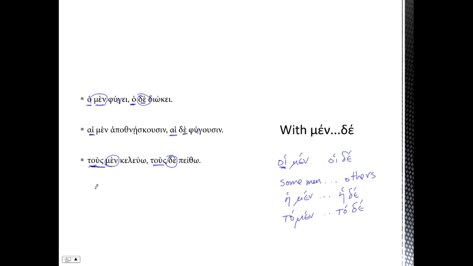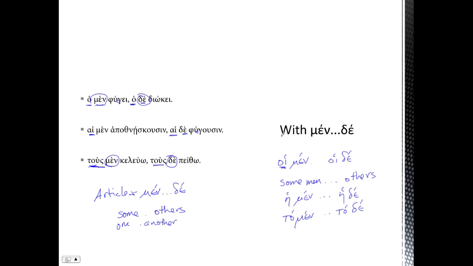So when you see the article plus men and de, understand that there's a contrast going on, and we can treat that in English as we do with some and others, or one and another, depending on if it's singular or plural.